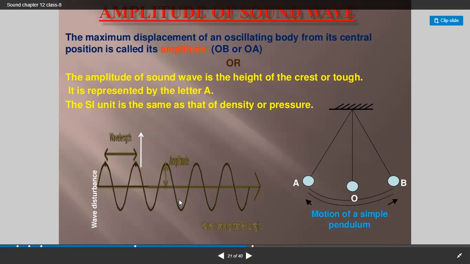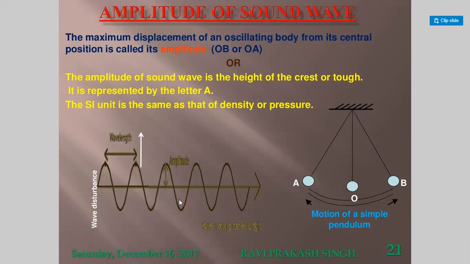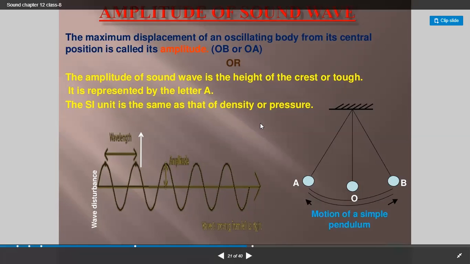It is represented by the letter A. The SI unit is the same as that of density or pressure. Here it shows the distance. So the SI unit of this amplitude is also meter. It is represented by m.